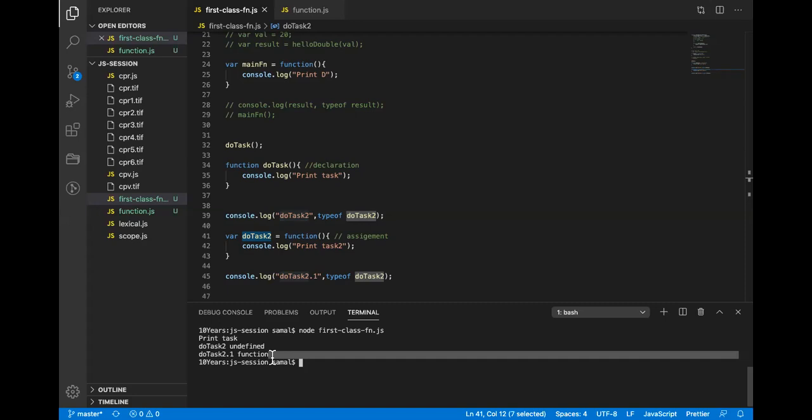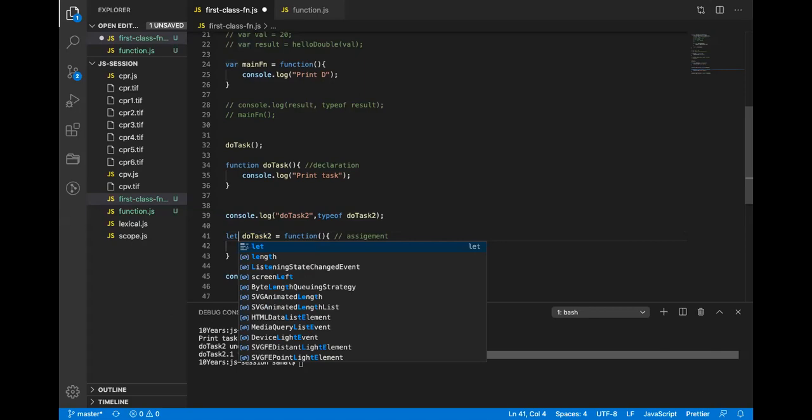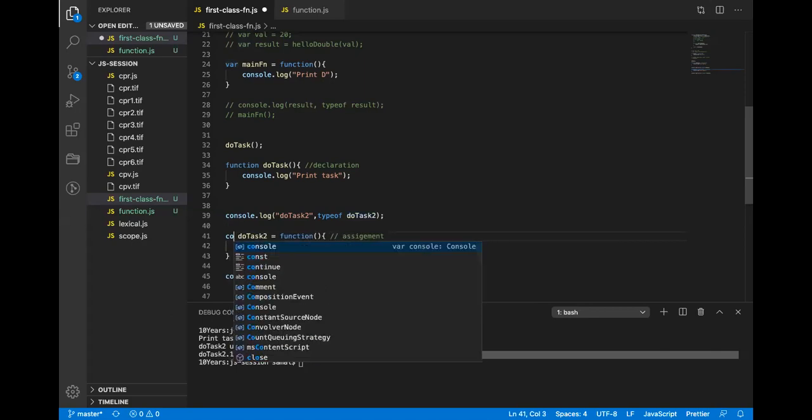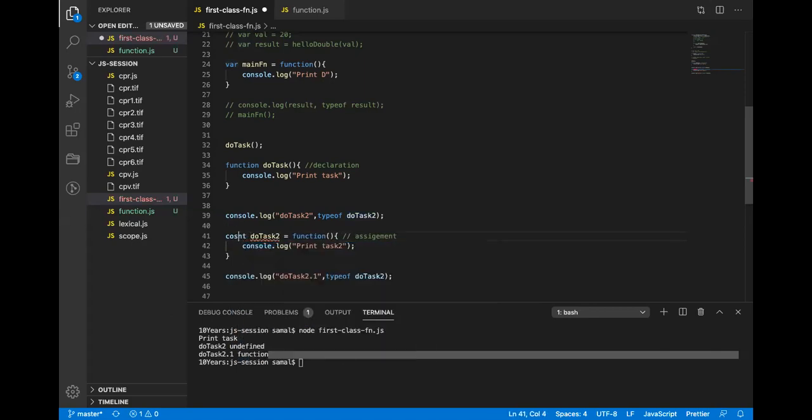So that is the first-class nature of functions. That means it can be returned from a function, it can be assigned to a variable. This is called function assignment. Function assignment does not get hoisted; instead its variable gets hoisted, if the var keyword is used. If it is let or const, it will not get hoisted. Exactly the same concept is used.